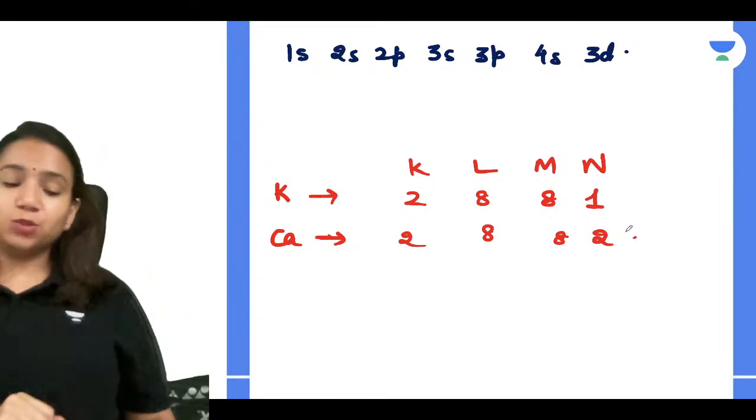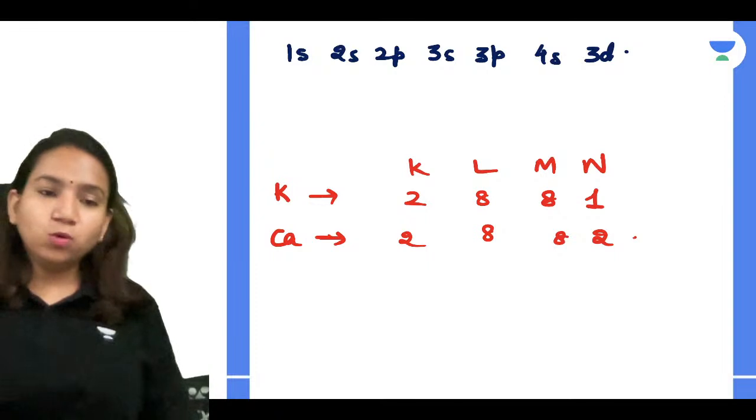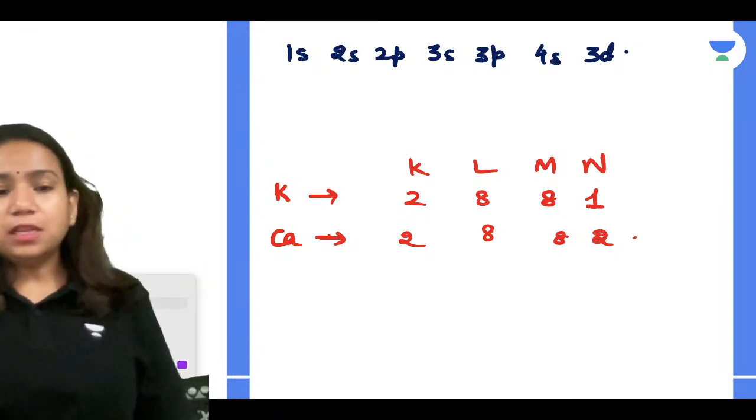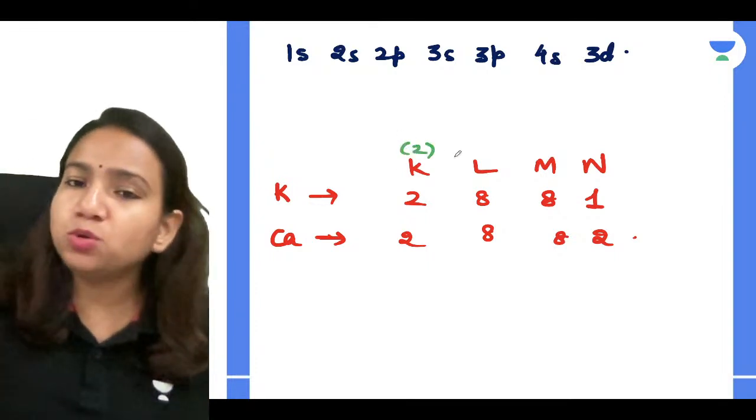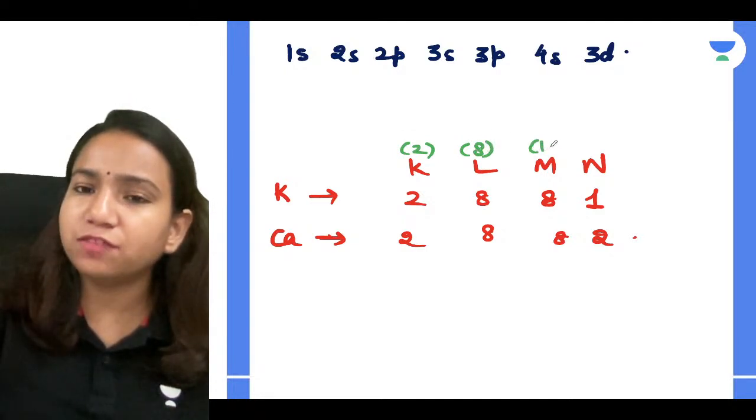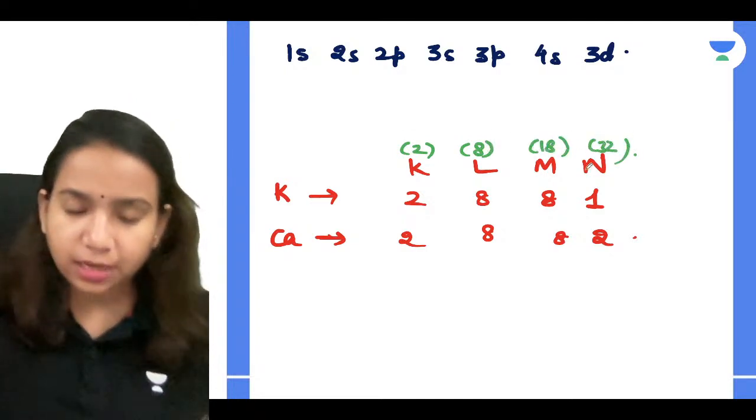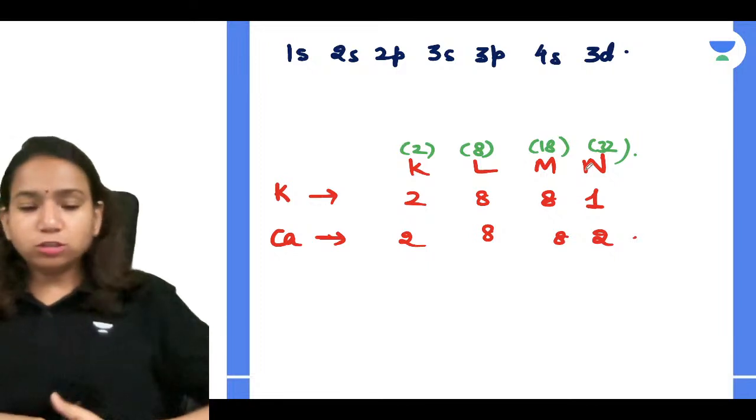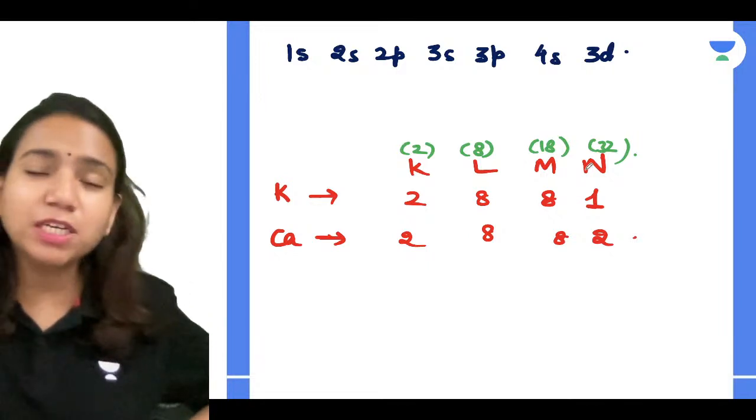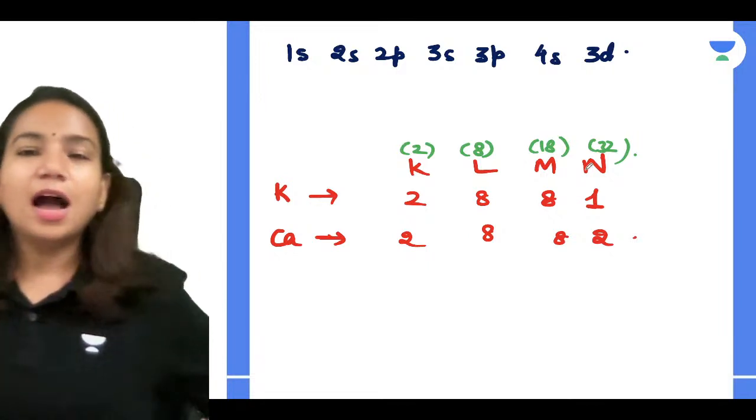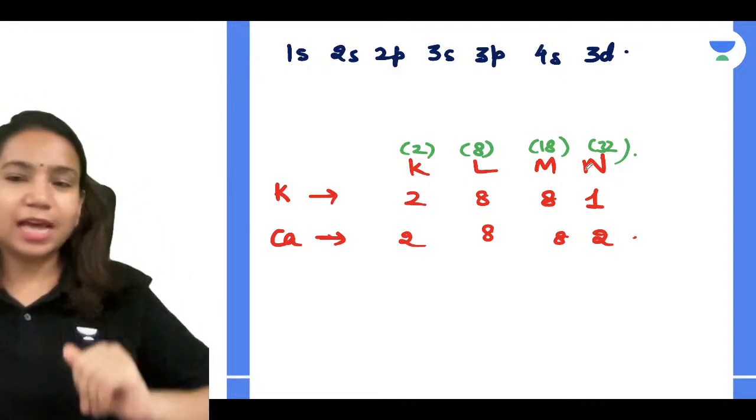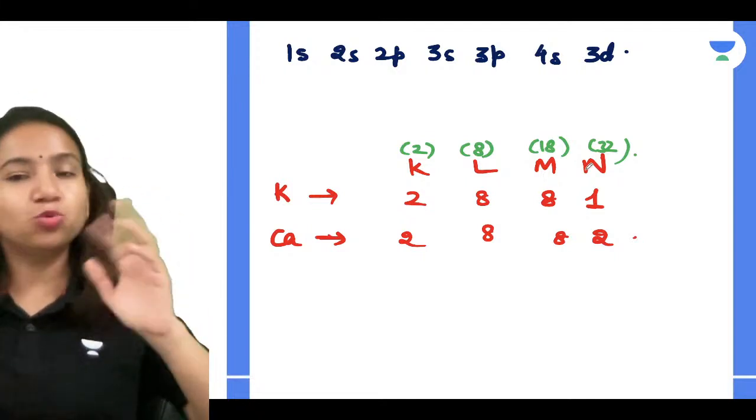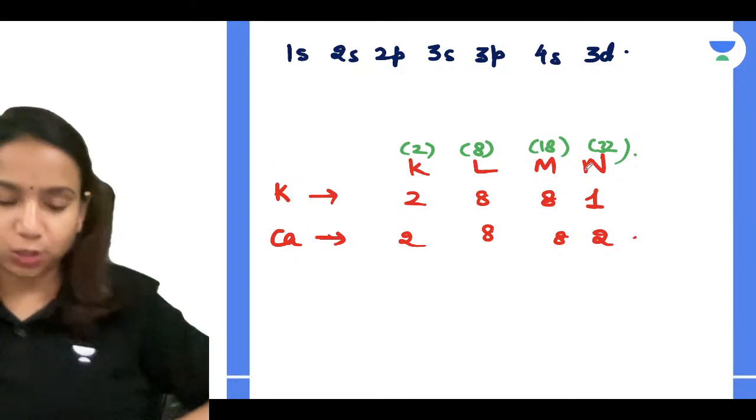But we learned that K can have a maximum of 2, L can have 8, M can have 18, and N can have 32, right? That we also used to learn. But in lower classes, the teacher used to say this is an exception for potassium and calcium. You learn it: instead of 289, it is 2881, and for calcium it is 2882.